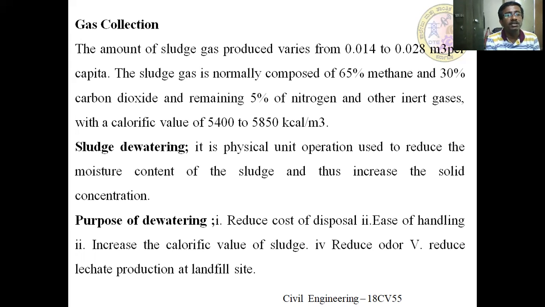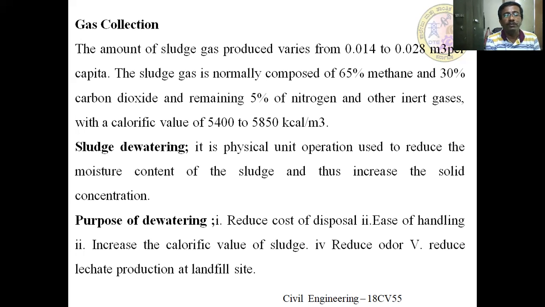increased. Sludge dewatering is a physical unit operation used to reduce the moisture content of the sludge and thus increase the solid concentration. Means dewatering is the process in which we are removing the water from the sludge, or removing the moisture content from the sludge. By removing the water content from the sludge, it is possible to reduce the volume and also it is easy to handle and all these things.